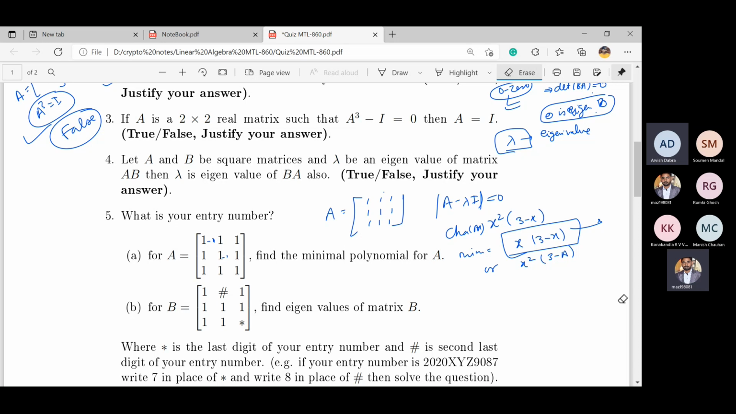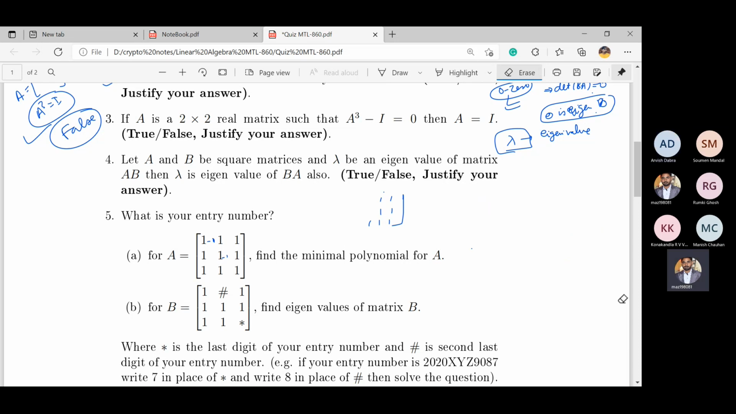And sir, isn't there any direct way to find the minimal polynomial? This way it's a very lengthy question. Like if we see, this is a question of 1 mark. You have only two multiplications, one multiplication and one to calculate. I just wanted to ask whether there's a direct way to find a minimal polynomial for a matrix, or this is the only way.